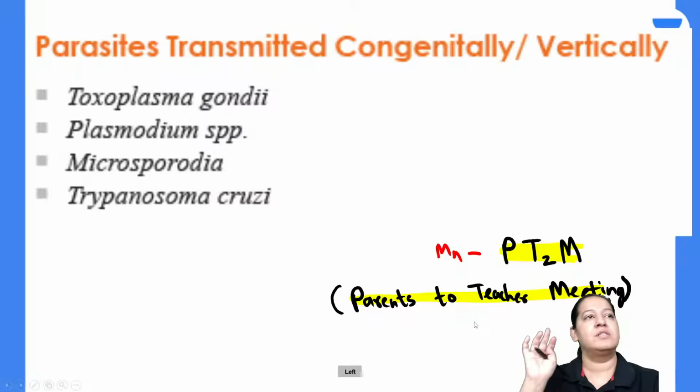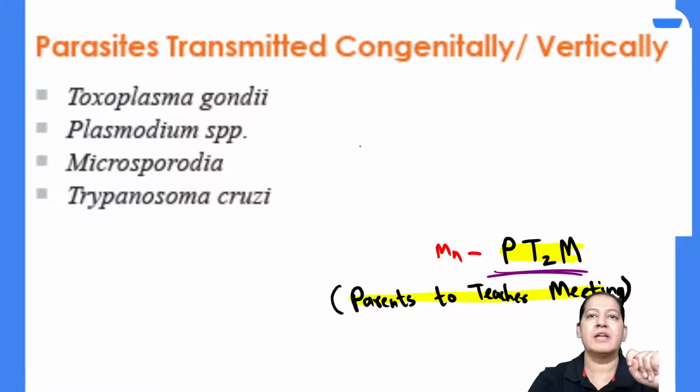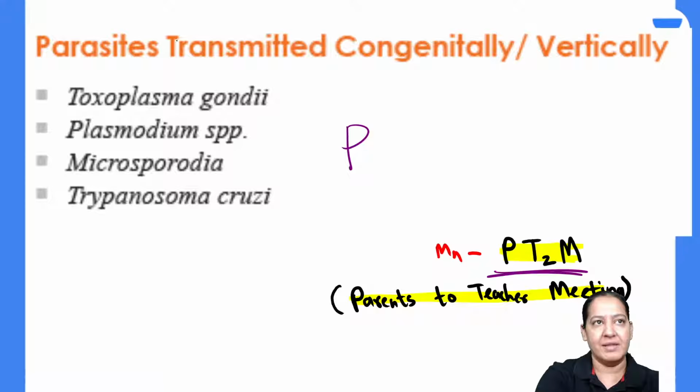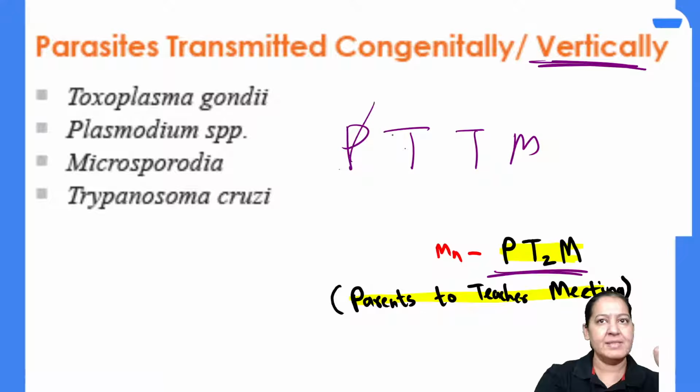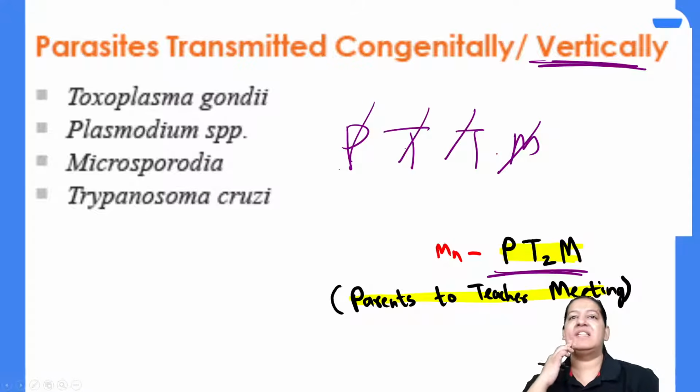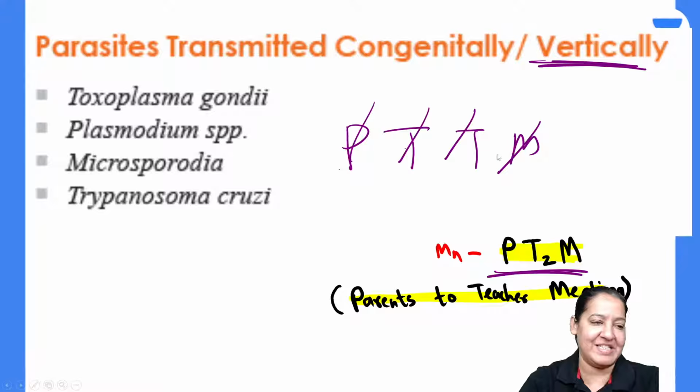So tell me the names of those. There is a mnemonic. The mnemonic is parents to teacher meeting, right? Parents, isse yaad aayega mother. It is transmitting from mother to fetus. You know PTM hota hai na, parents to teacher meeting. So PTTM is the mnemonic. Now there are 2 T, right? So let me tell you the full form of PTTM.